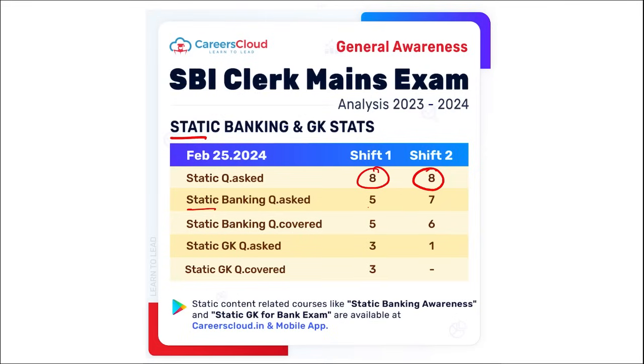Static banking questions asked were 5 and 7. Static banking question answers that were covered by us were 5 and 6 respectively. Just a question short for the second shift, right? But we'll make sure to cover that next time.